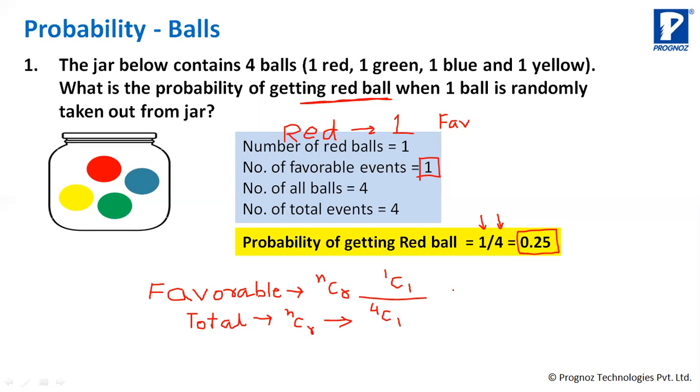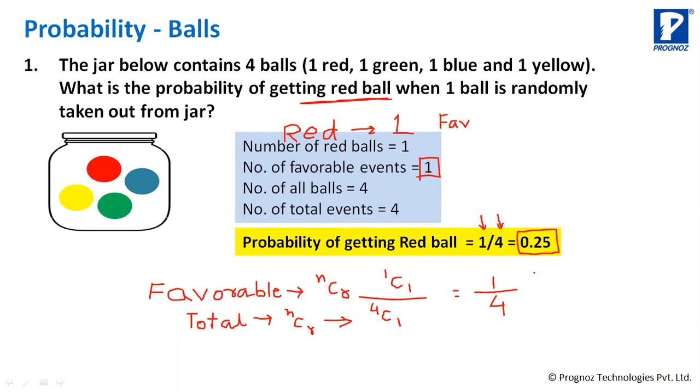So we know nCn is always equal to 1, and nC1 is also equal to n. So it will be 1/4.